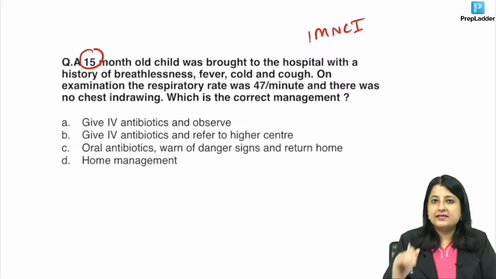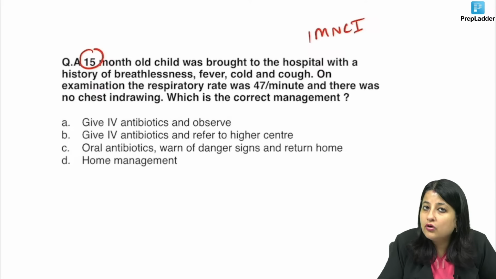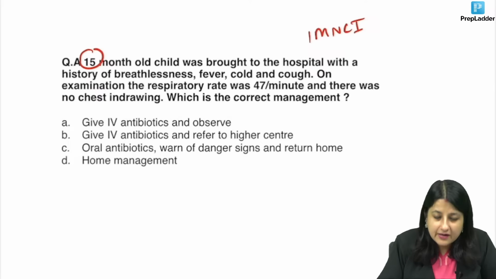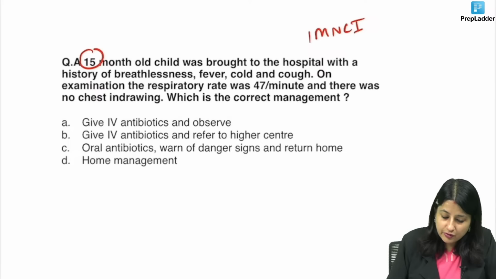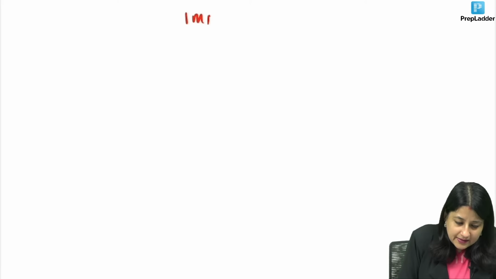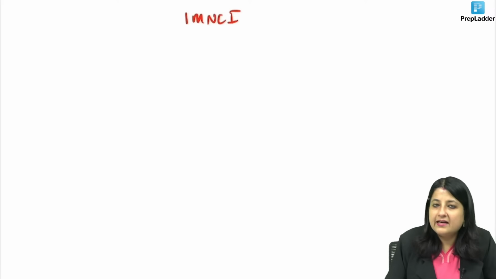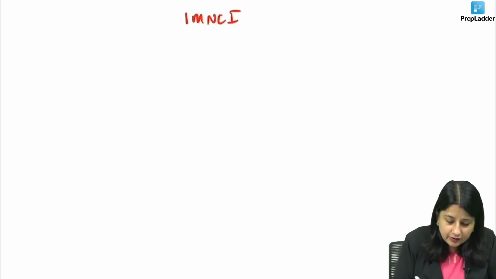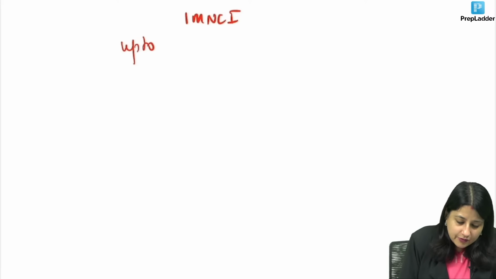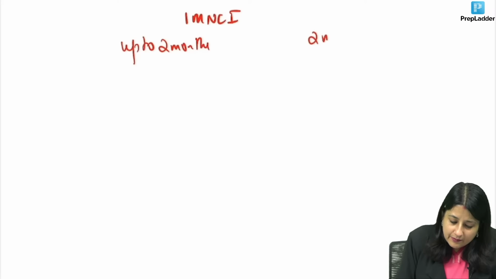Okay, let's continue. The first thing you look at here is the age group. Let me show you in a clean slide how we do IMNCI management, integrated management of neonatal and childhood illness. Here you divide into up to 2-month-old baby, and 2-month to 5-year-old baby.